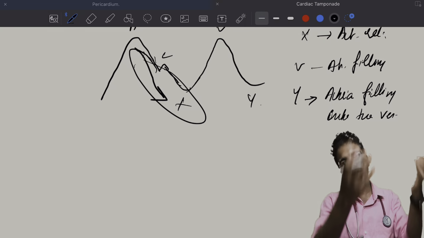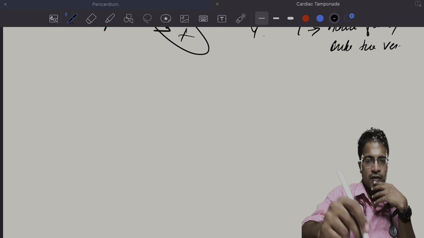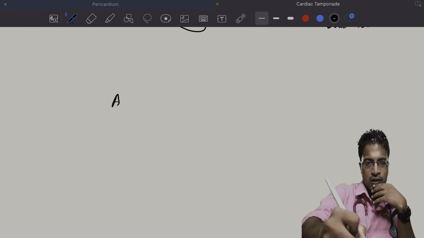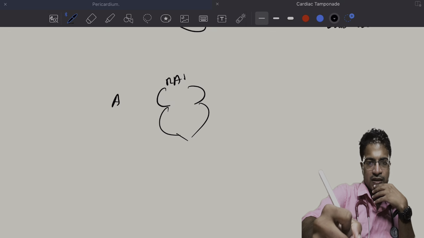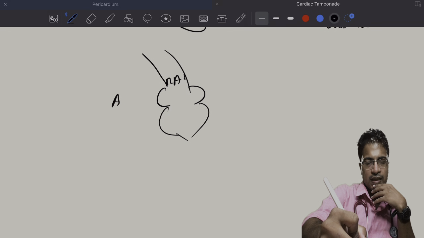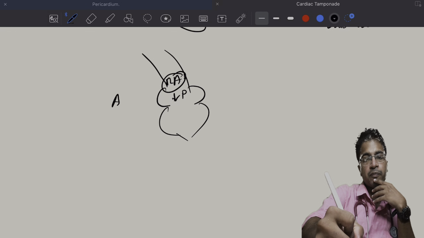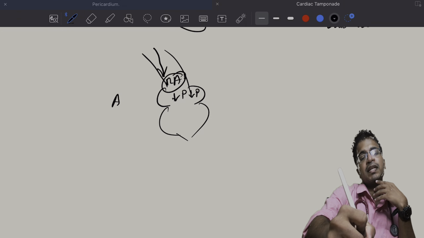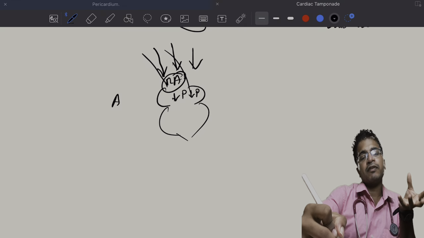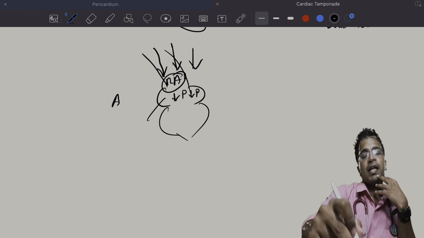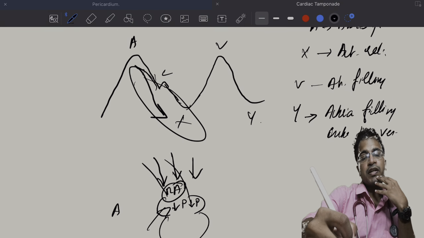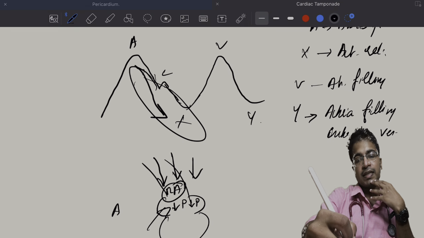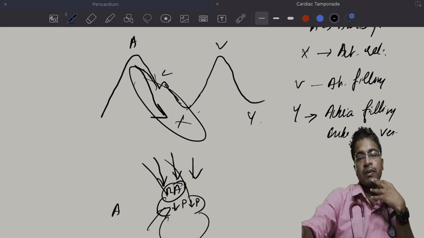A wave is due to contraction of the right atrium. This is the right atrium, this is the right ventricle, this is the vena cava. Whenever the right atrium is relaxing, there is a drop of pressure inside the right atrium. This will pull the blood from the vena cava into the right atrium. That will cause atrial filling, which is manifested by the V wave. V wave is nothing but atrial filling.